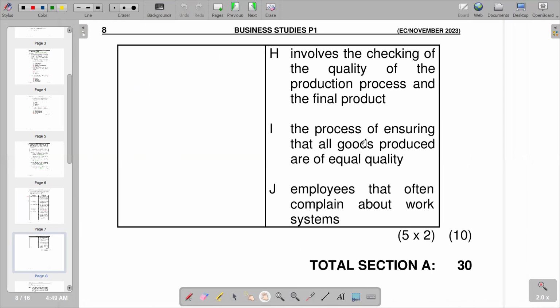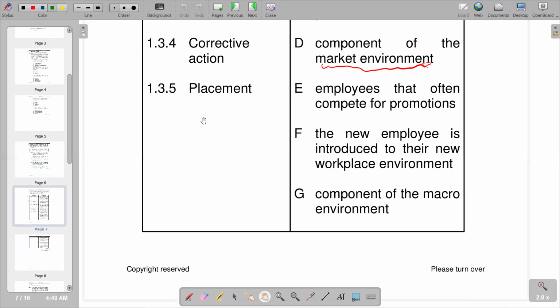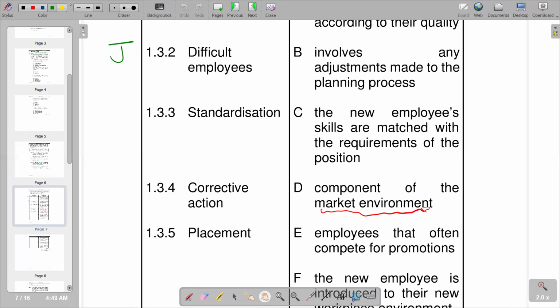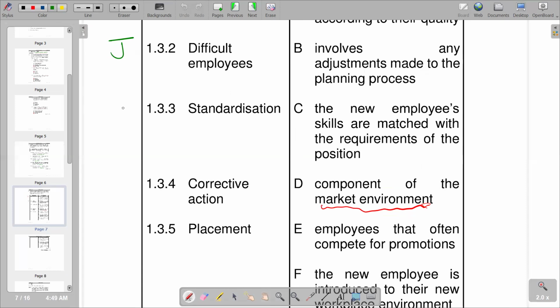If you come here, you go to I, saying the process of ensuring that all goods produced are of equal quality. Remember, we defined it as the process of making something conform to a standard. So we are making sure that the goods that we produce match the quality that we need. So this is I, which is matching the term standardization. So here we are saying I is the response.